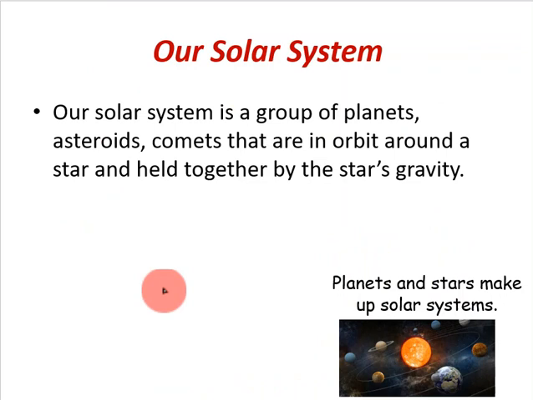Our solar system is a group of planets, asteroids and comets that are in orbit around a star, and they're held together by the star's gravity. Gravity, as I say, is what holds all of the planets together. Essentially the solar system is made up of all of these celestial objects that we've talked about, and planets and stars make up solar systems. So that's what's known as a solar system.